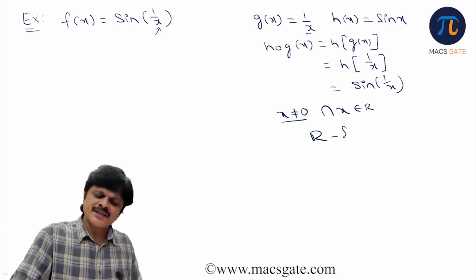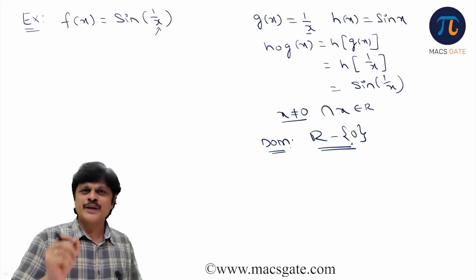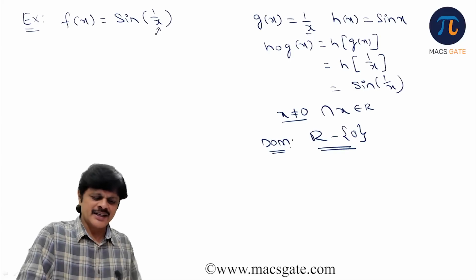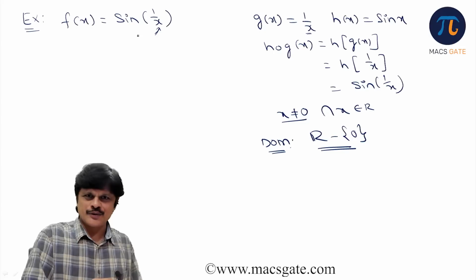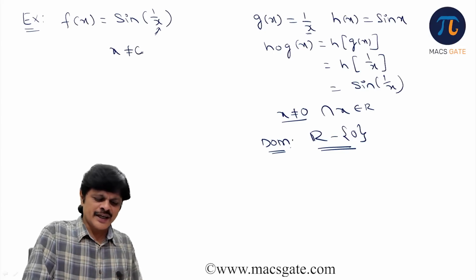So R minus 0 will be your domain. We need to understand that. Am I clear? Sine 1 by x is not defined for x equal to 0. So x should not be 0. That is the domain. You can write it like this, or you can say R minus 0.